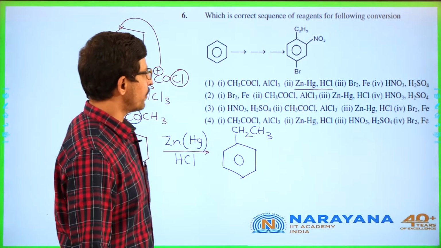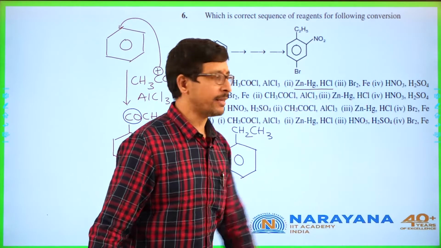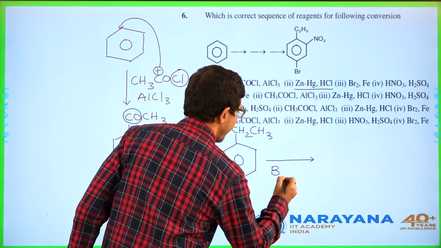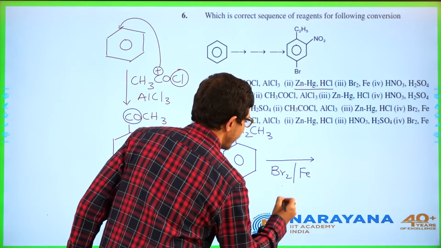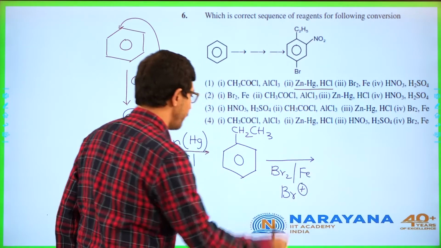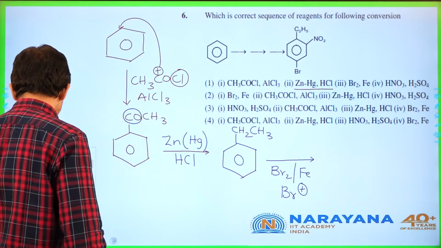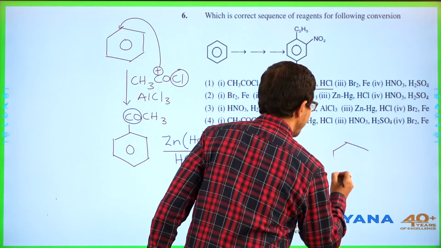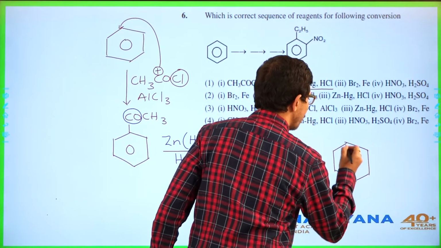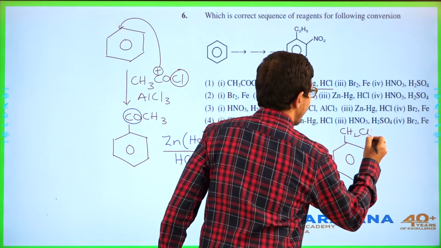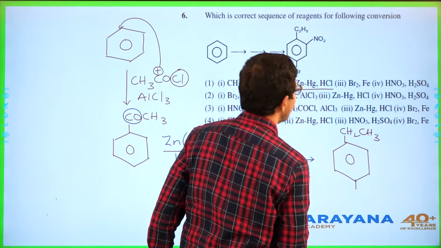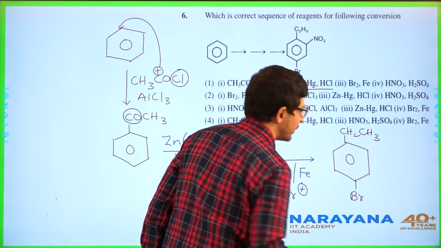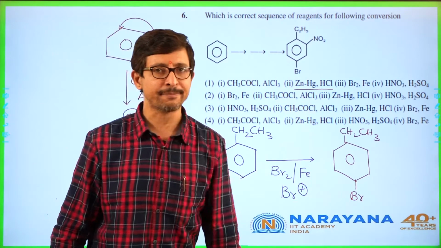Now you are going to take Br2 with Fe. So the electrophile is Br+. So Br+ is going to attack at which position? Ortho and para position. Why? Ethyl group is considered to be ortho and para directing, and generally it is more preferred to attack at which position? Para position, because of steric factor.